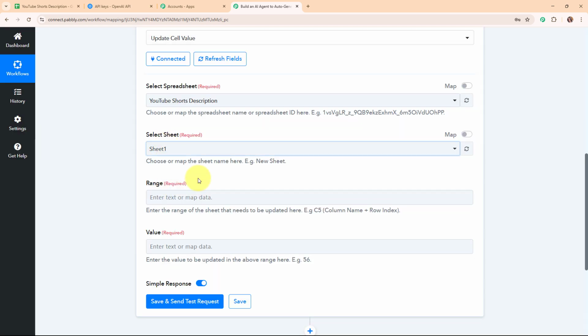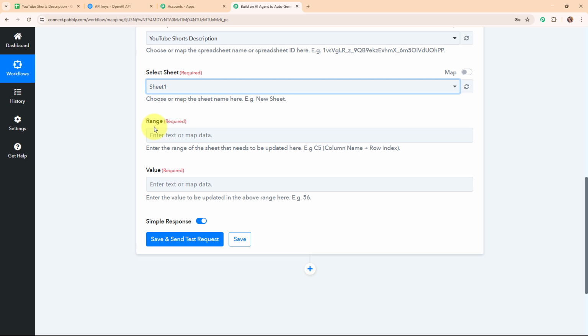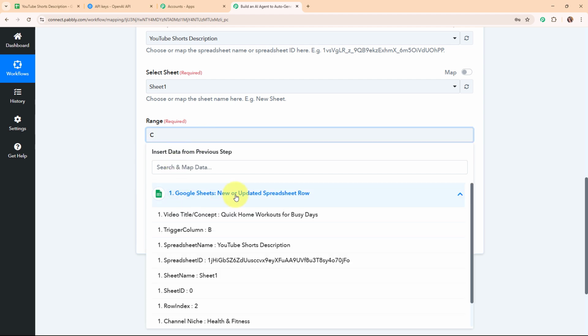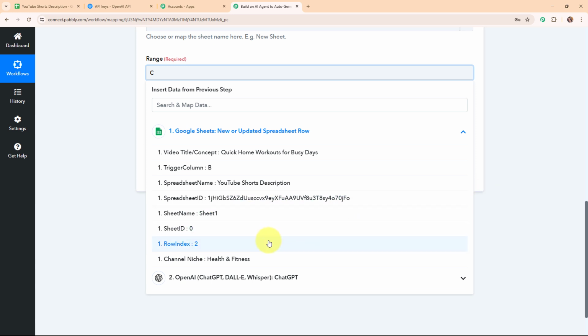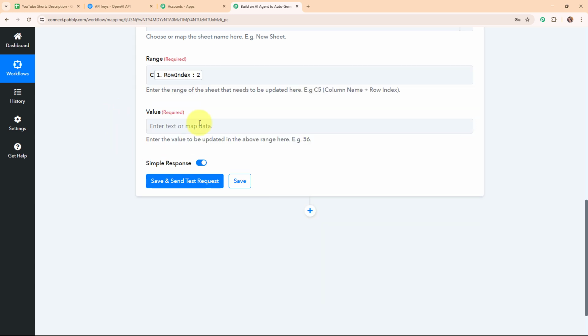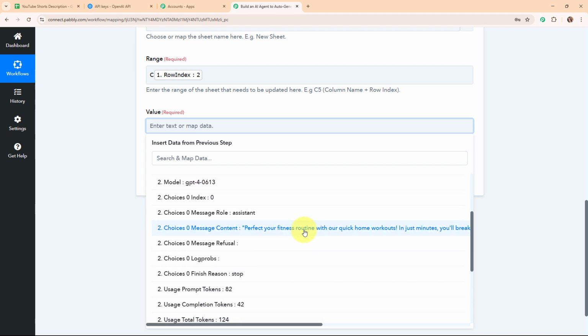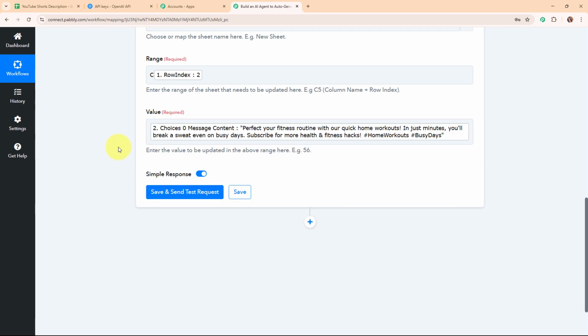Now I'm going to select my sheet as Sheet1, and then it is asking me to enter the range. It says: enter the range of the sheet that needs to be updated, for example C5, that is column name plus row index. You can see that my column is column C over here, so I'm going to enter the column name as C, and for the row index, I'm going to map the row index from the response that I've received in my Google Sheets. So this is the row index. Then it is asking me to enter the value. In this value field, I need to enter the value that I want to update in my Google Sheet. So I'm going to map the YouTube video description generated by OpenAI. So this is the description generated.